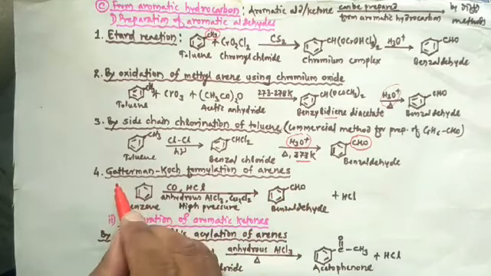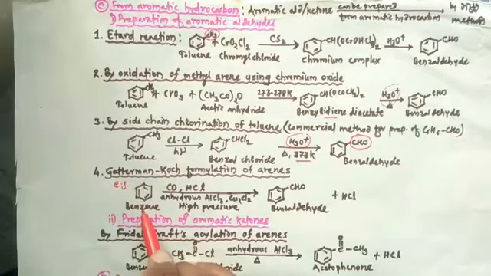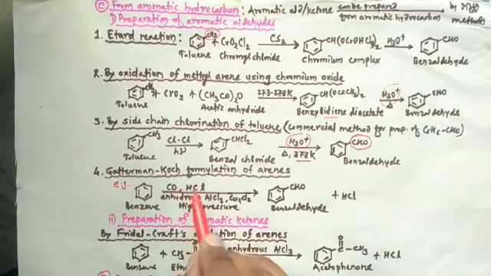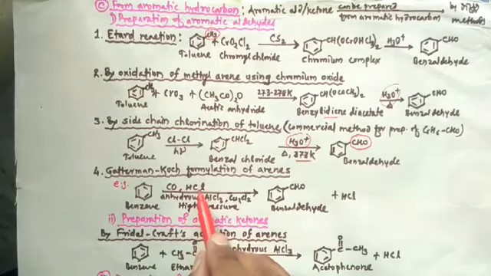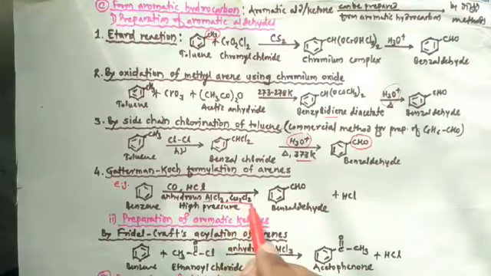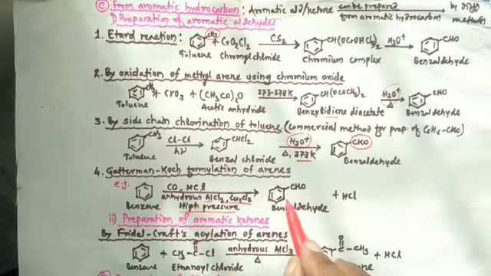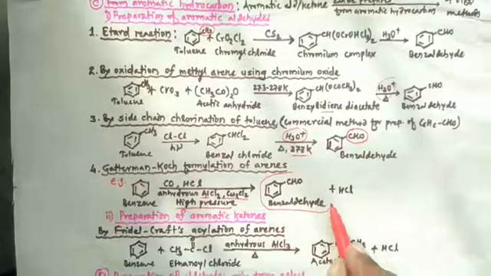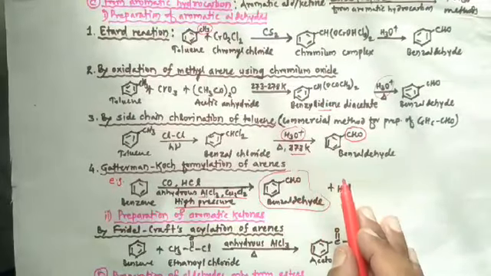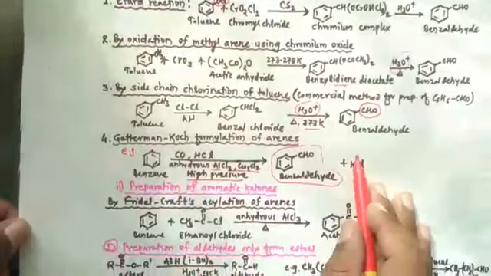So let's take an example. If we are taking benzene, then benzene on reaction with carbon monoxide and HCl, when the reaction is carried out in presence of these catalysts at high pressure, gets converted into benzaldehyde. This reaction is Gattermann-Koch reaction.